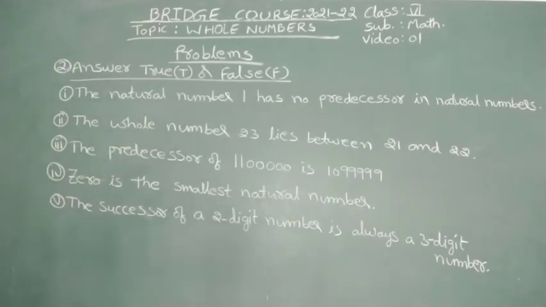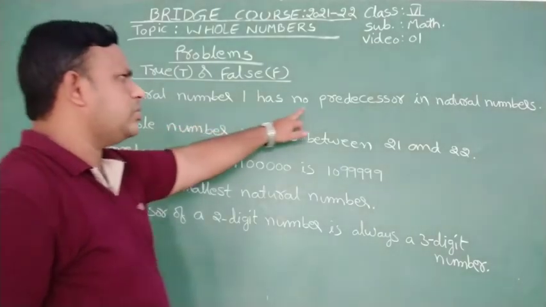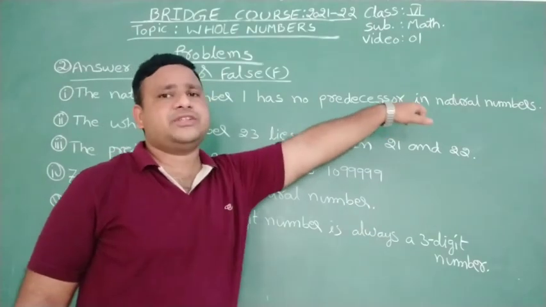Yes, here the next question, second question. In this, the statements are given. We have to say which statement is true and which is false. Okay? Let us see the first statement. The natural number 1 has no predecessor in natural numbers.